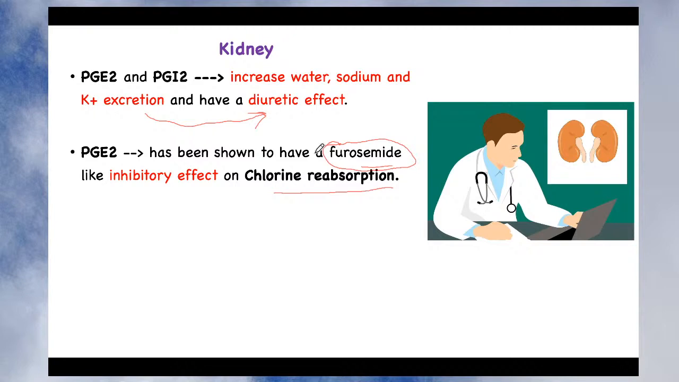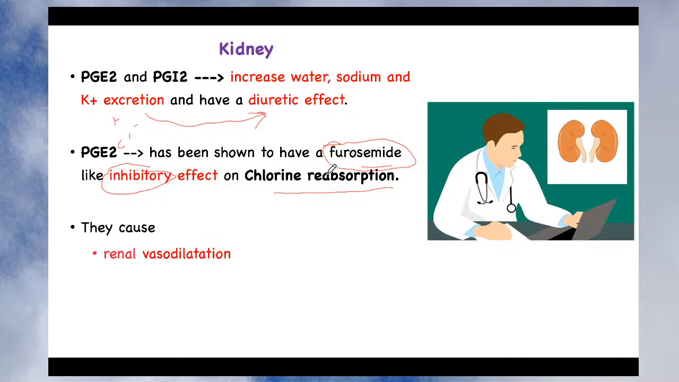So if reabsorption is inhibited, what will happen? If reabsorption is not there, obviously it will also increase the excretion of chlorine. So what is the overall effect? The overall effect is increased excretion of water, sodium, potassium and chlorine. But it is due to an indirect effect. What is that indirect effect? It is through the inhibition of chlorine reabsorption. Since there is no reabsorption, the chlorine will also be excreted along with the water, sodium and potassium. So this is the effect of prostaglandin E2.